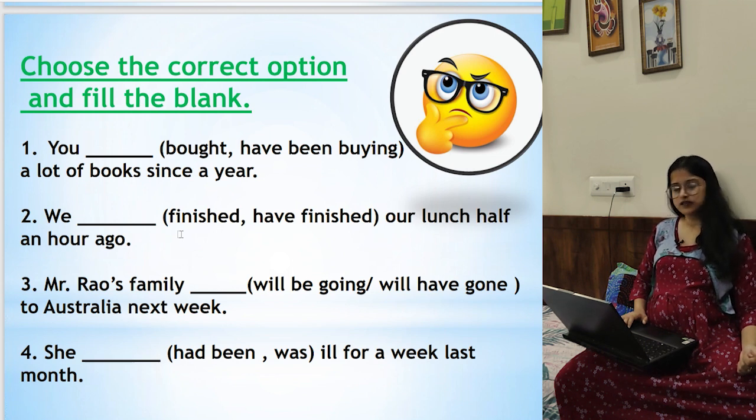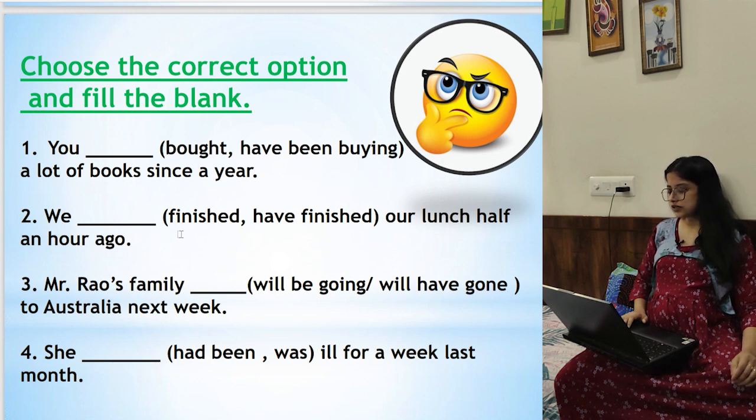Choose the correct option and fill the blank. You dash have been buying a lot of books since a year. You have to choose the correct answer. This is just for practice. Don't think this is ICC, CBSE, just for practice. You dash have been buying a lot of books. You bought